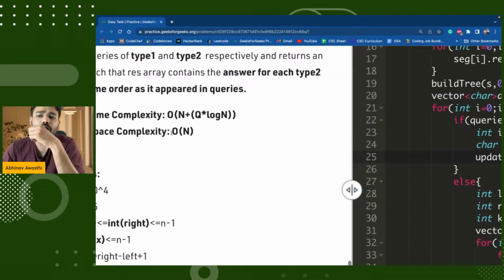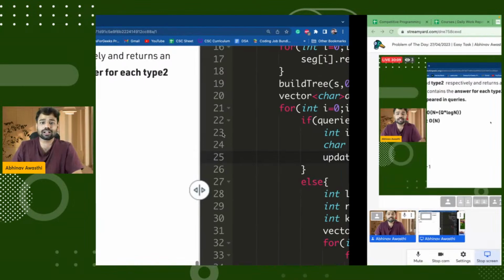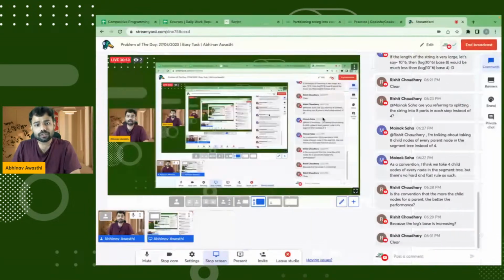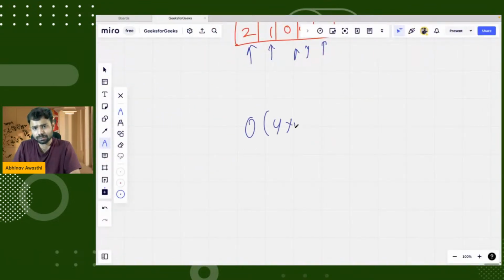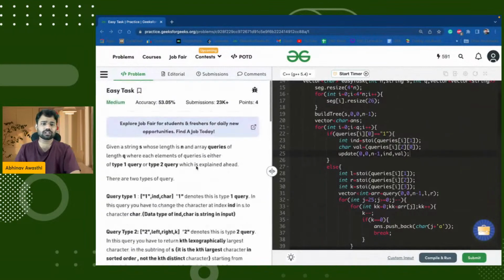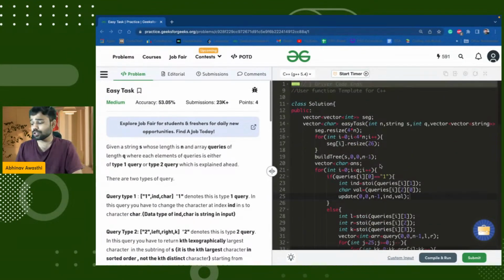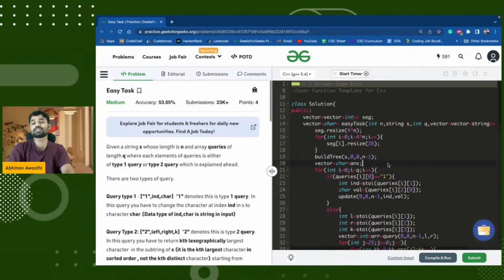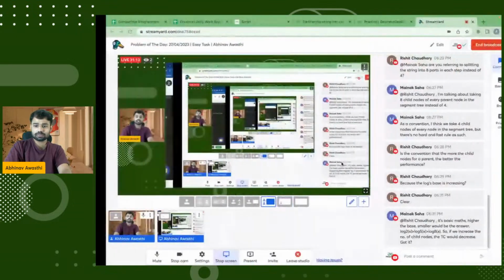So this is the time complexity, and the space complexity is also order of n. By the way, it will be order of 4 into n into 26, but because we don't consider constants, it's simply order of n. Okay. I hope, guys, that you have got this particular problem. It's a really tough problem, I know. But for those who don't know segment tree, you can have a revision of it, then you will for sure get it. Okay, great.